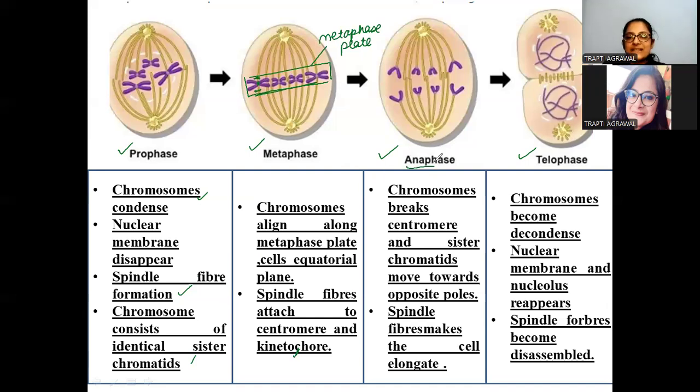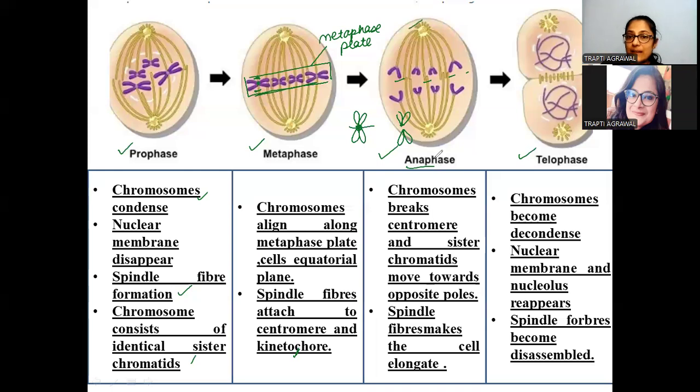After that, students, we see the anaphase stage. In this anaphase, as you can see, the centromere is breaking. The sister chromatids are getting separated, and they move towards the opposite poles.